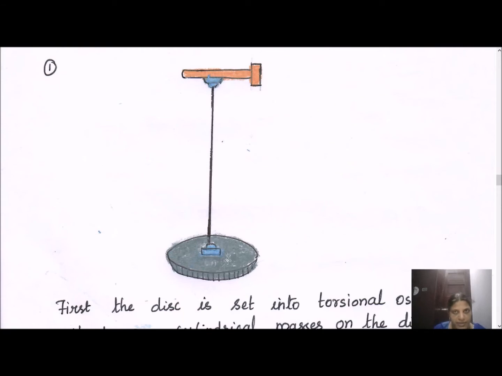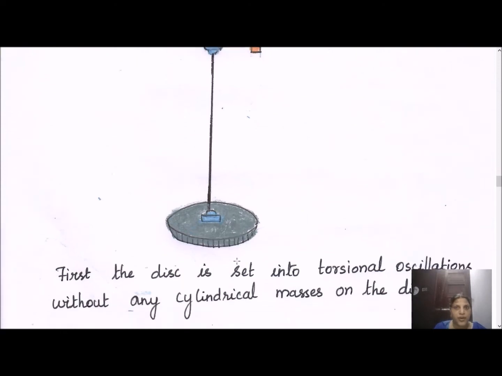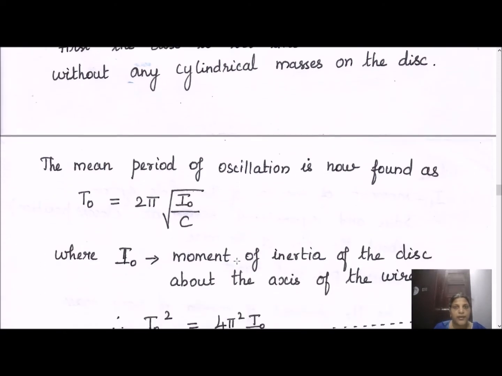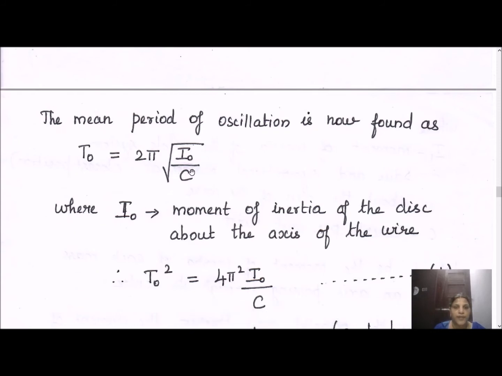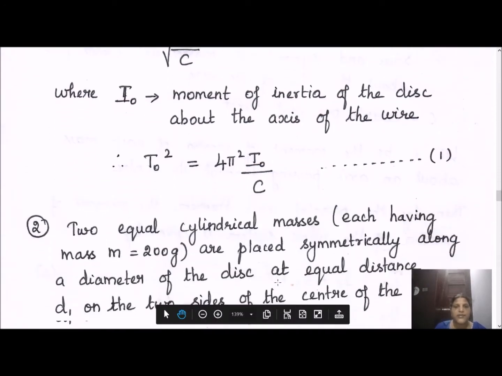For each oscillation, we can find out the time period. In this first case, we are not placing any cylindrical masses on the circular disc. When we perform the torsional oscillation, we calculate the time period using the stop clock, and this time period has the expression T naught equal to 2 pi root of I naught divided by C. What is I naught? I naught is the moment of inertia of the disc about the axis of the wire, and it depends solely on the mass of the disc. Now you square this expression: T naught square equal to 4 pi square I naught divided by C. This is the first case.